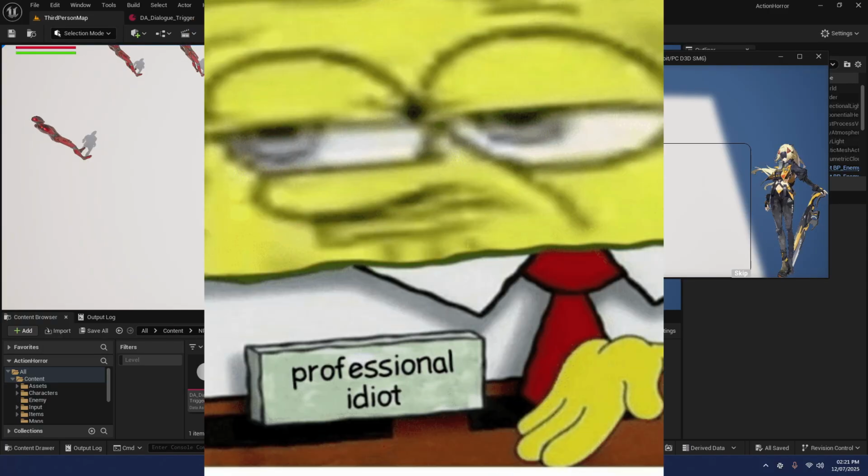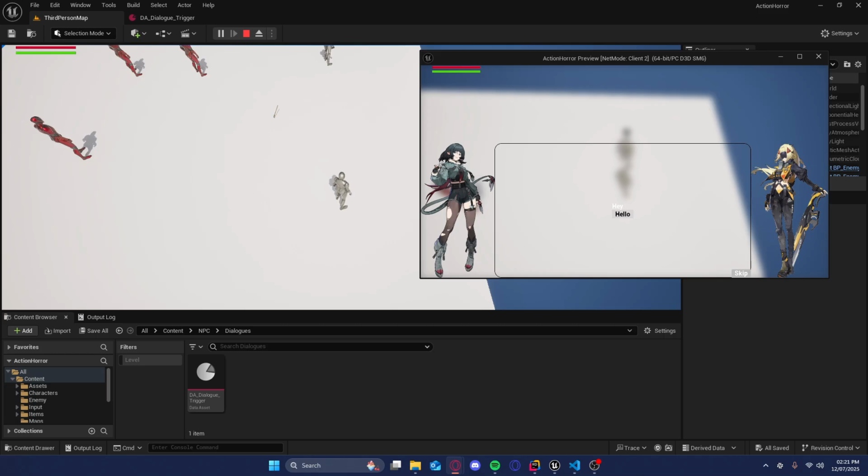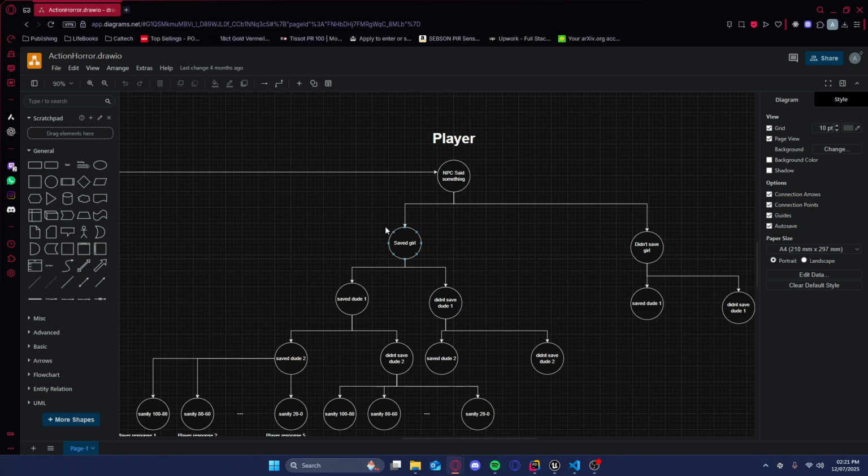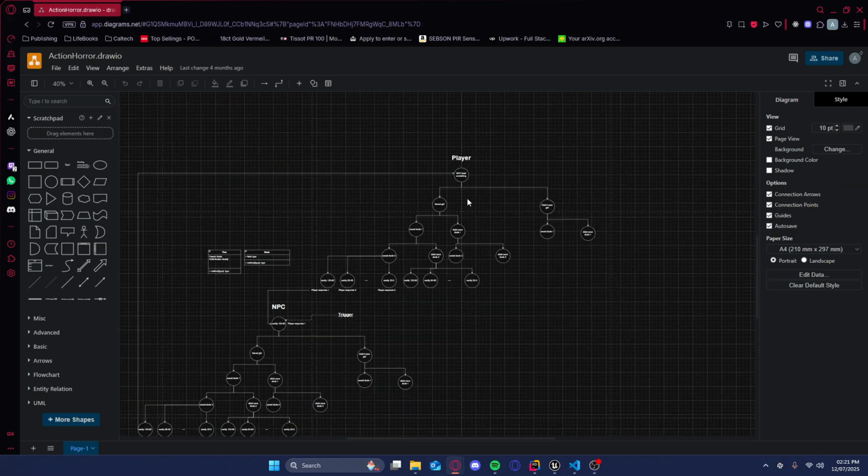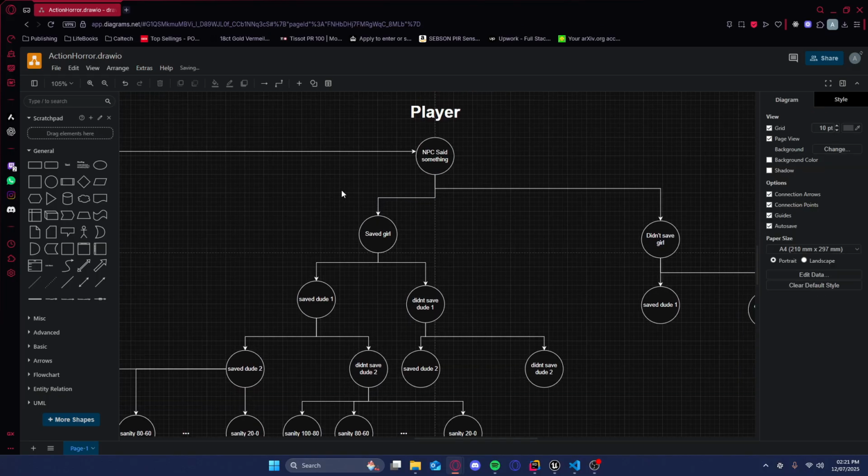The decisions that players make define everything from NPC dialogues to the world around them. And this is a very important part. So, I need something that is dynamic and easily scalable, right? So, I started by drawing out the flow, how it's going to go, right?